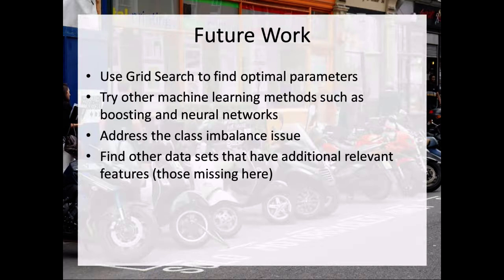So some future work. I used trial and error for finding optimal parameters. I could use grid search. I could try some additional machine learning methods such as boosting and neural networks. I could address the class imbalance issue to try and do something with the fatal class, and also look for some other data sets that have relevant features.